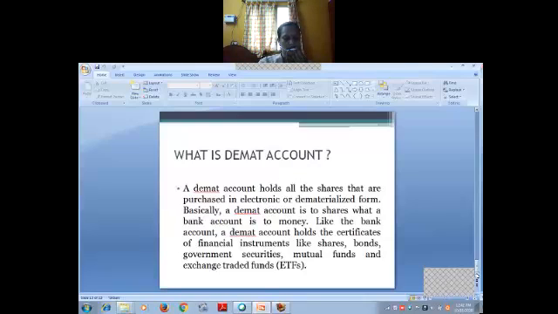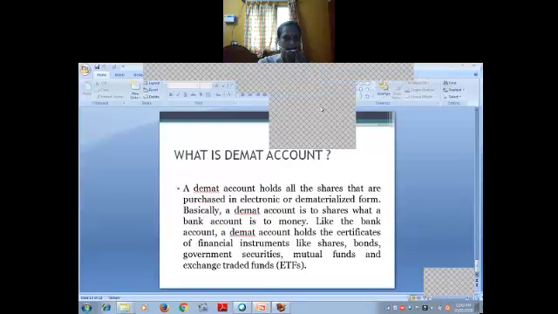A demat account can be opened with no balance of shares. It also does not require that a minimum balance be maintained. The documents required for the demat account are only proof of identity and address along with a passport size photograph and the account opening form. Only photocopies of the documents are required for submission, but originals are also required for verification. So normally how we open a bank account, same way we open the demat account also. Okay, do you understand children?